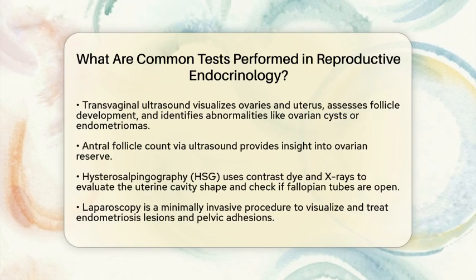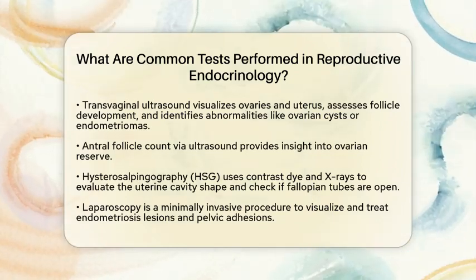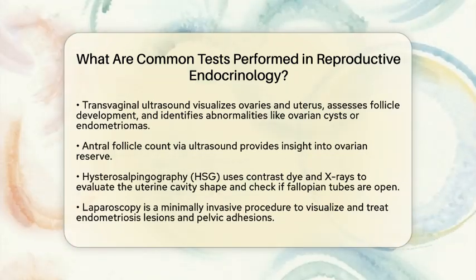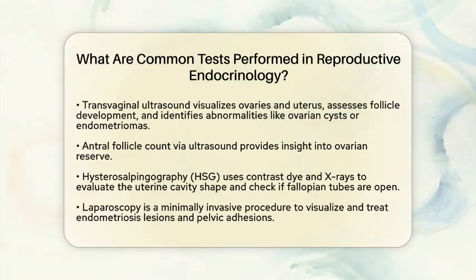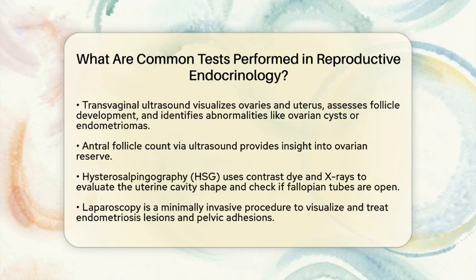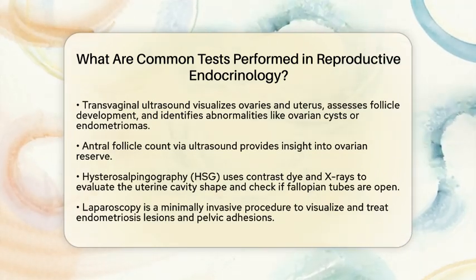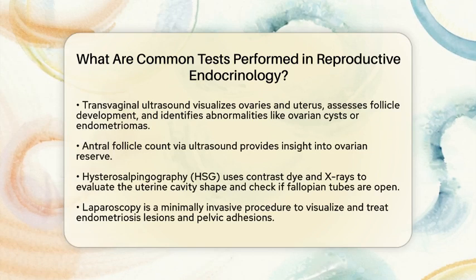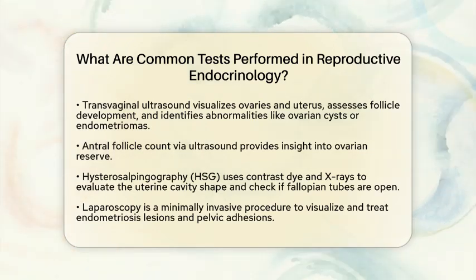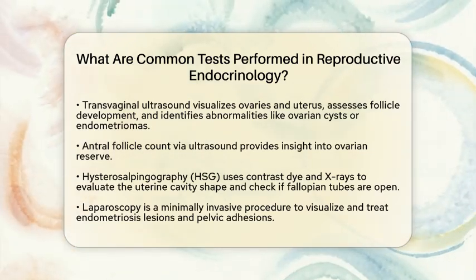Transvaginal ultrasound is another common test. It allows doctors to visualize the ovaries and uterus, assess follicle development, and identify abnormalities such as ovarian cysts or endometriomas, which are cysts related to endometriosis. Antral follicle count via ultrasound can provide insight into ovarian reserve.